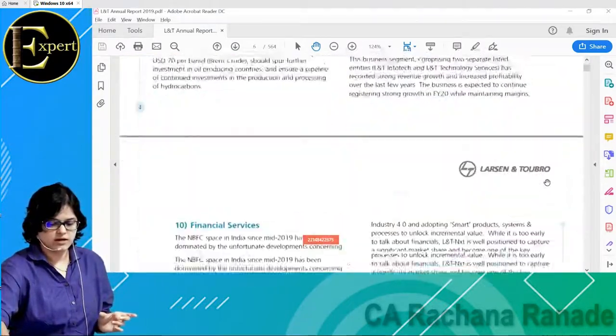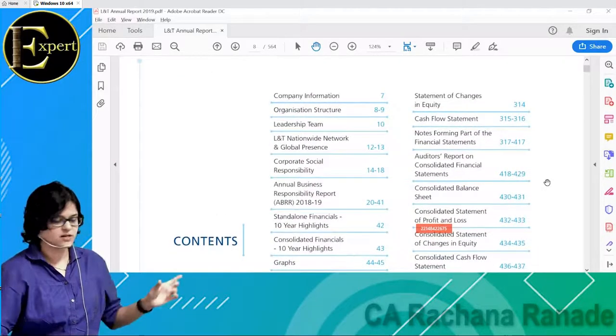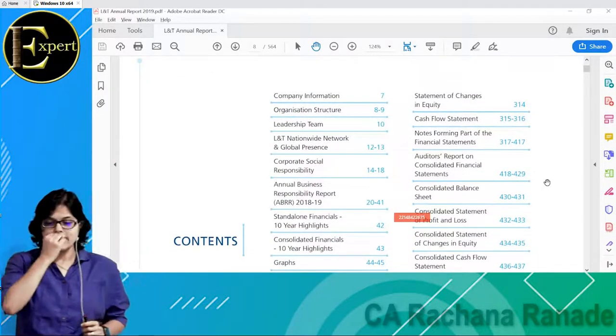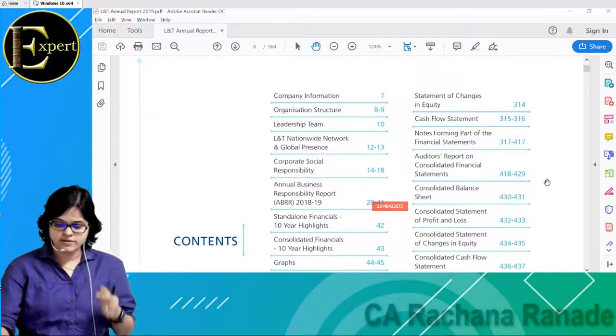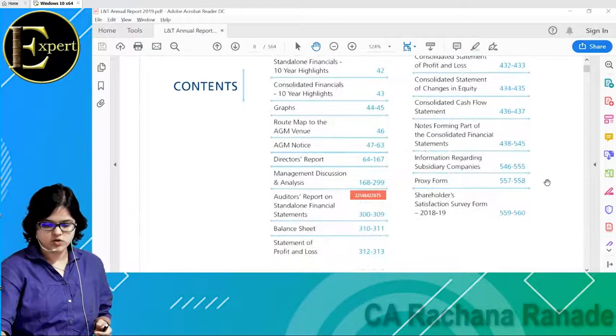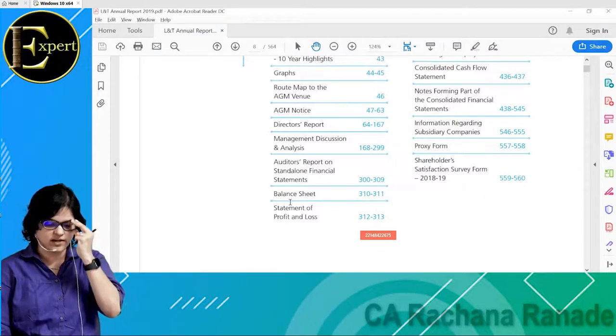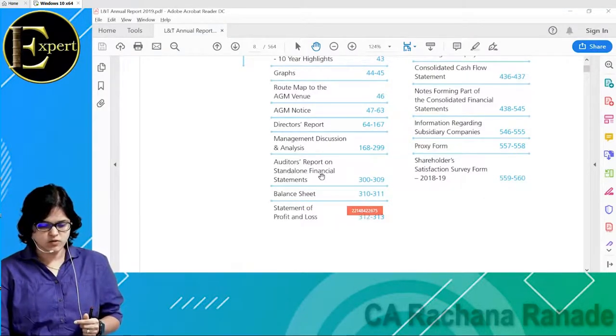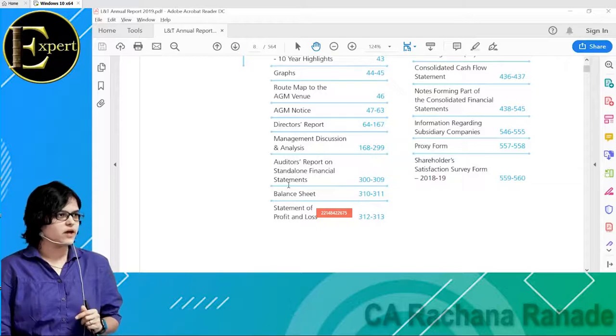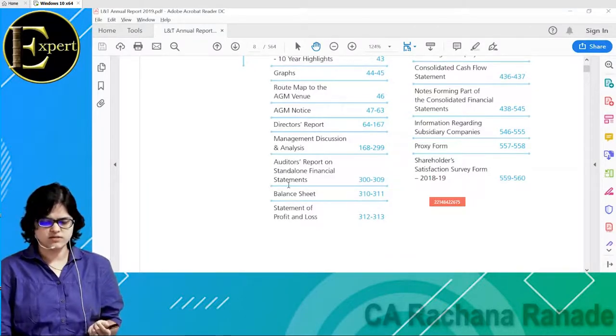And in that, if you remember, I showed this contents page. In the contents page, we talk about something which is very important, and that is your financial statements. And you can see this standalone financial statements. And yesterday we had taken this, that what is this concept of standalone financial statement?